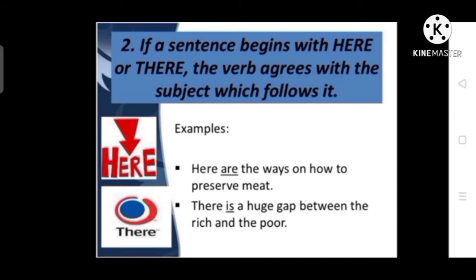Here in these examples, we have used two verbs with here and there. Here carries a plural verb. Why? Because after the verb we have used a plural subject, the ways. Whereas in the next sentence, we have added a singular subject, so we have added the singular verb is. Why? Because after this verb is we have a singular subject. So while using here and there, we have to agree the verb with the last subject.